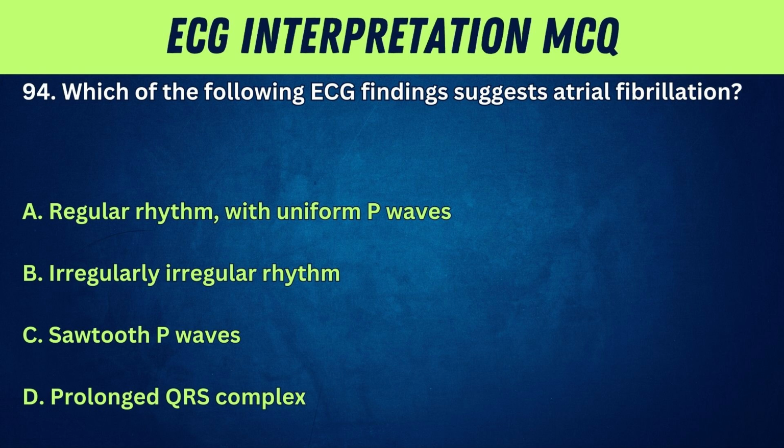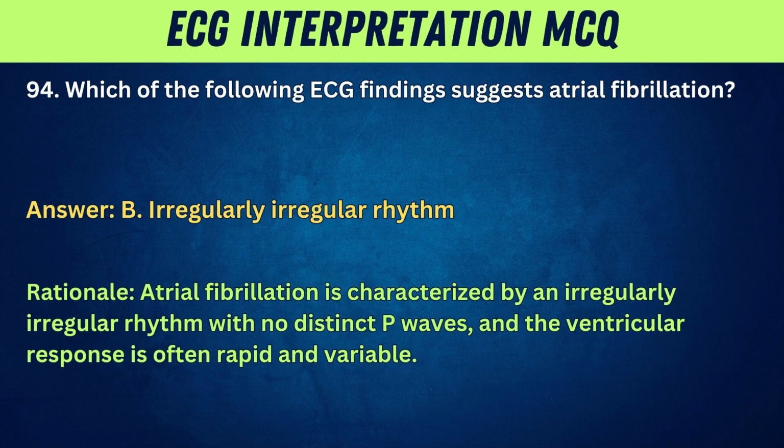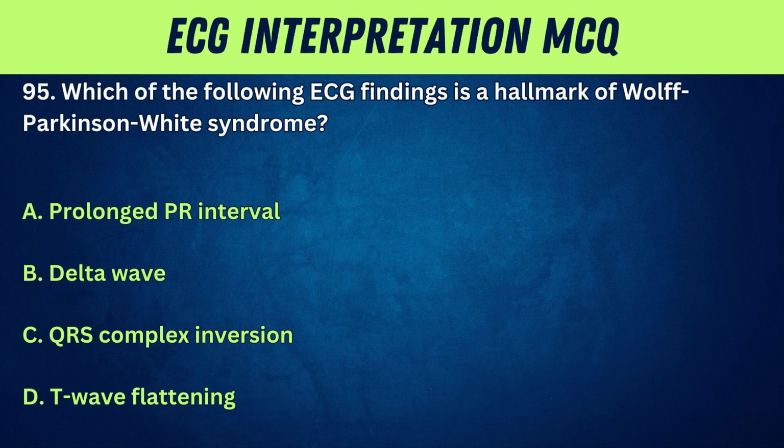94. Which of the following ECG findings suggests atrial fibrillation? A. Regular rhythm, with uniform P waves. B. Irregularly irregular rhythm. C. Sawtooth P waves. D. Prolonged QRS complex. Answer: B. Irregularly irregular rhythm. Rationale: atrial fibrillation is characterized by an irregularly irregular rhythm with no distinct P waves, and the ventricular response is often rapid and variable.